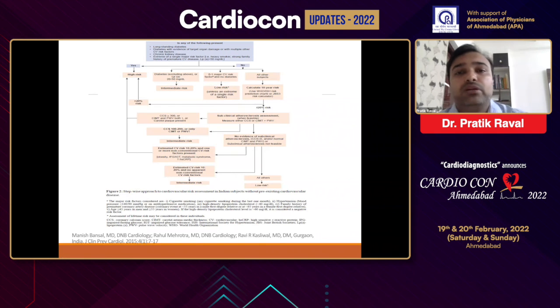And this is one of the risk assessment algorithms that has been suggested particularly for Indian patients. In this tool, they have included the LPA measurements in the primary assessment. If the LPA level is elevated more than 50, then the individual is considered very high risk straightforward, and we can go ahead with statin therapy. Those who are not meeting these criteria, in them further risk assessment with the use of measures of subclinical atherosclerosis, like coronary calcium scoring and carotid intima media thickness, can be used.